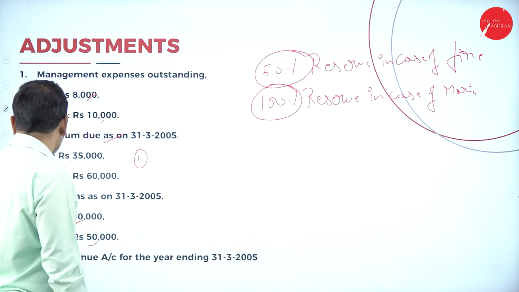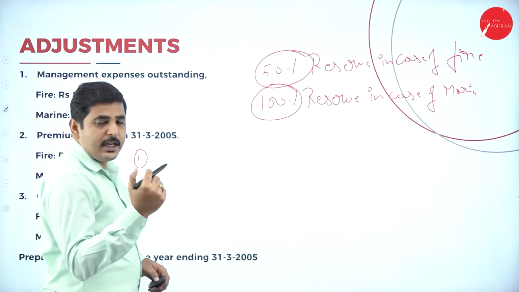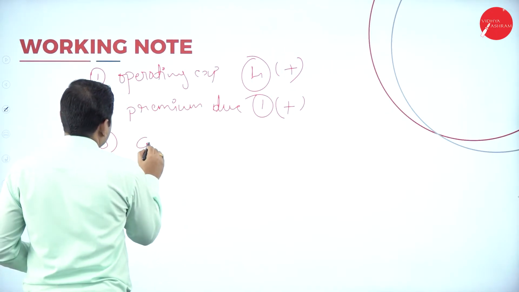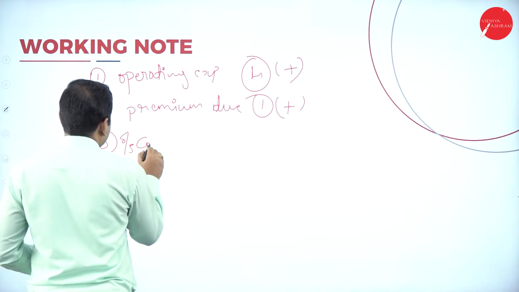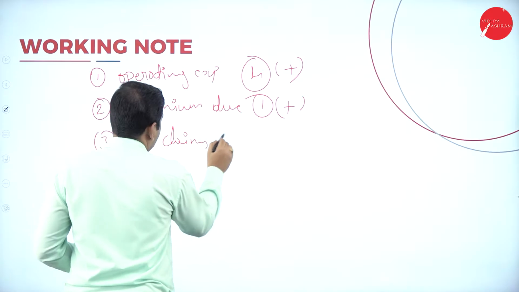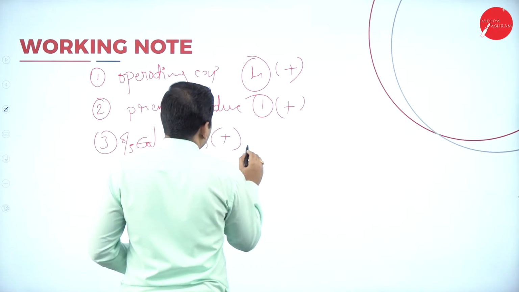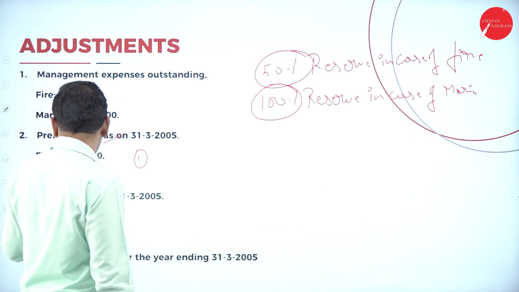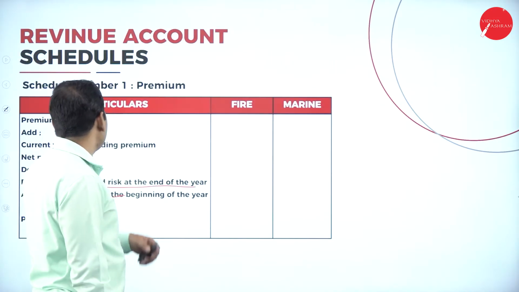Next one, outstanding claims. Any outstanding claims of the current year we have to add. So add. Third one, claims, so outstanding claims. Add in schedule number 2, since claims is schedule number 2. Last one, so do we have any more? No. So we can go to the problem.